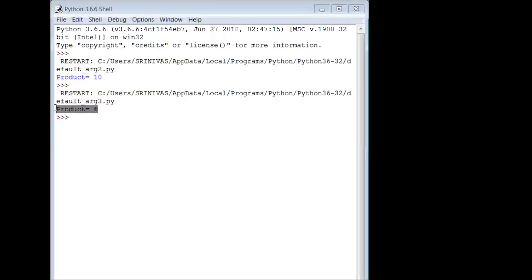I will share the output. Yes, it is 6. The great answer is 6. Previously, it was 10. So, what happened? We have to discuss this. Some discussion should happen. What happened in this context?